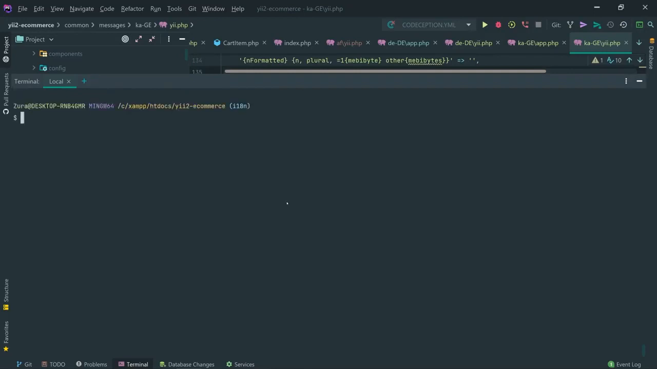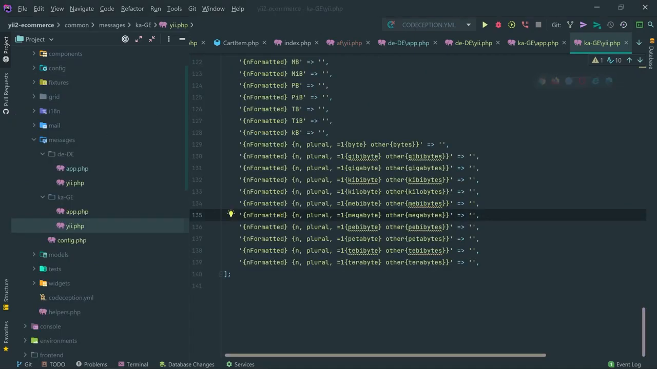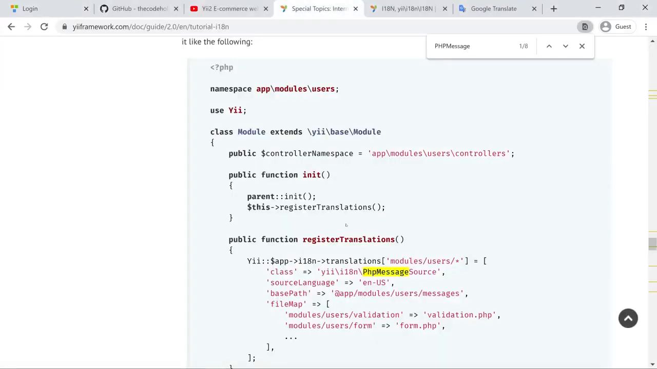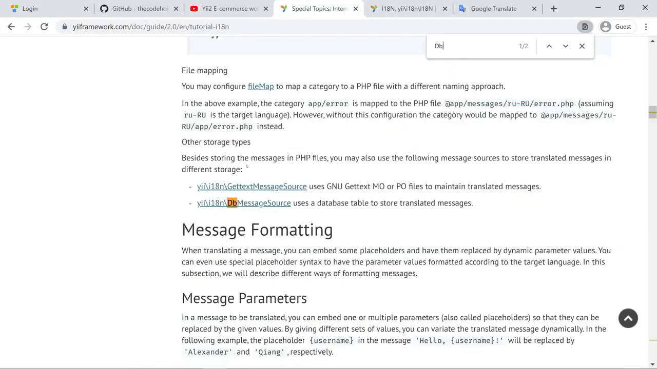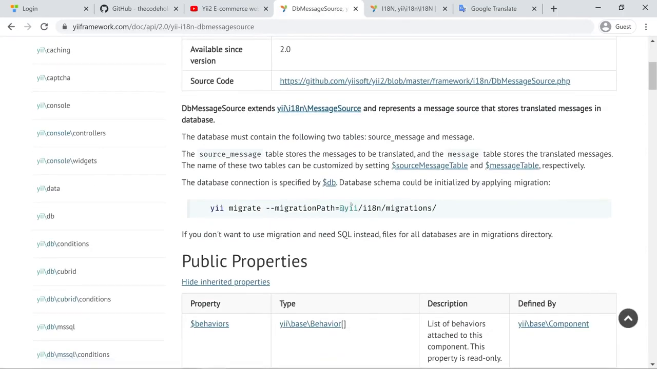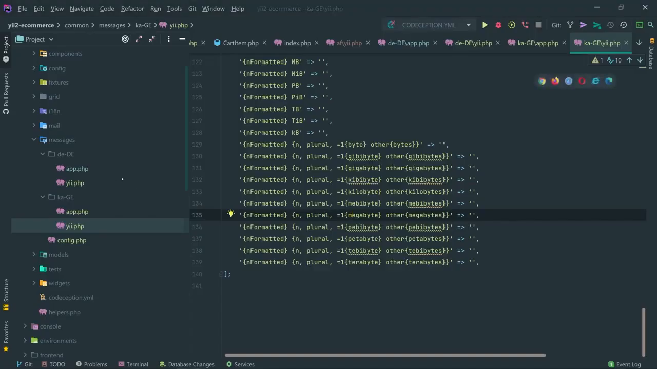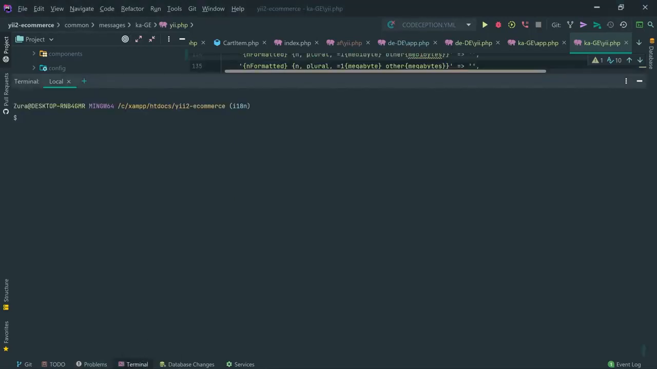Okay, so now let's see one other thing, and that's how to use DB message source. So how to have our translations in the database. So let's go to the official documentation right here, and I'm going to search for DB message source. Click on that. And first of all, we need to run the following migration, which will create two tables in the database. Okay, so I'm going to grab that and run that migration in the terminal.